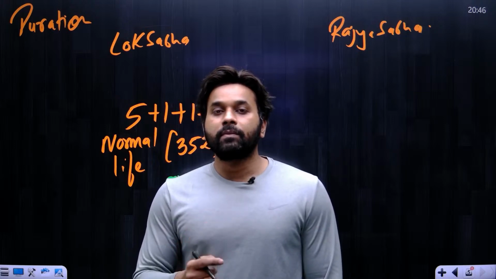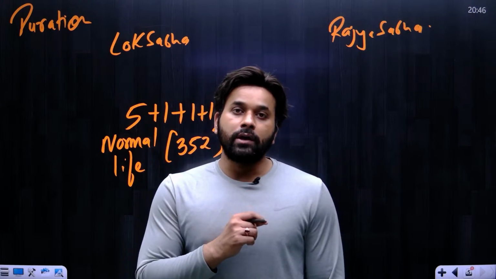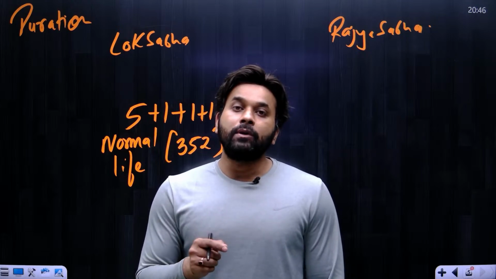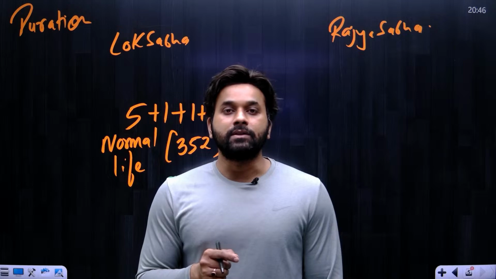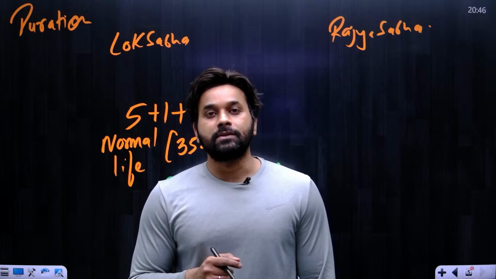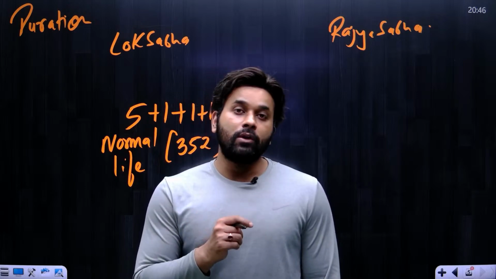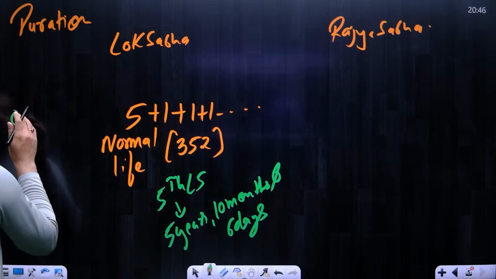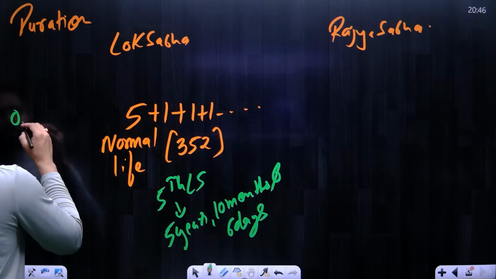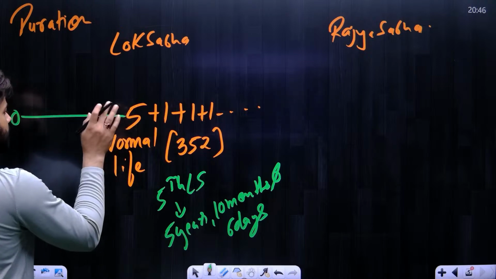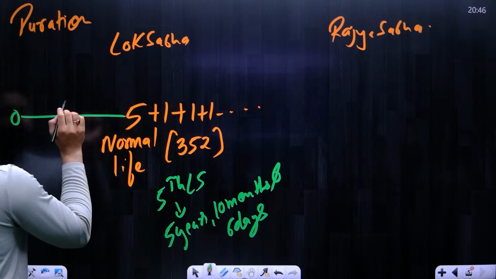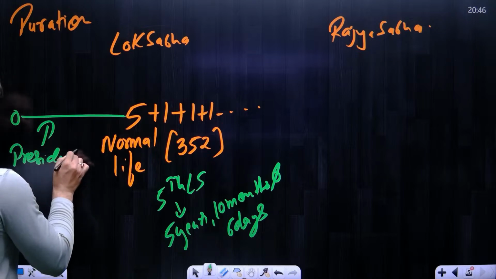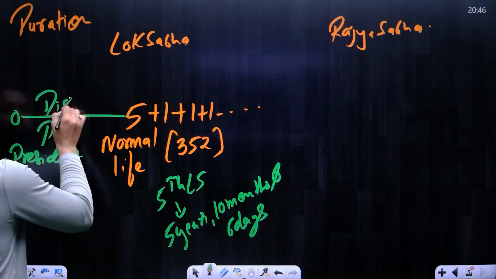Reason being simple, the president has the authority to dissolve the Lok Sabha between the 5 years, and this can happen only on the recommendation of Prime Minister. So on the recommendation of Prime Minister, the president can dissolve the Lok Sabha at any time. So 0 means when Lok Sabha was constituted. So from beginning till the 5 years, in between, the president can dissolve the Lok Sabha.